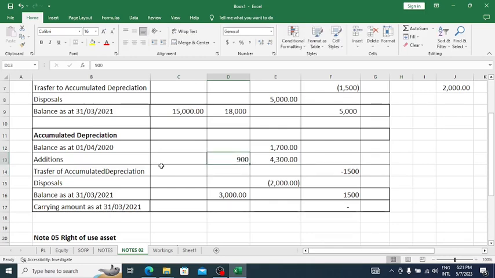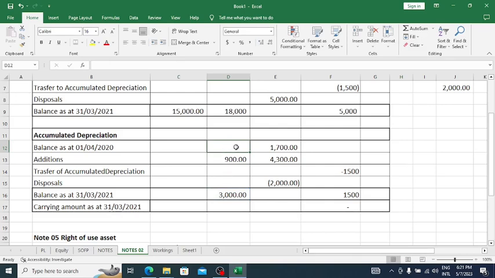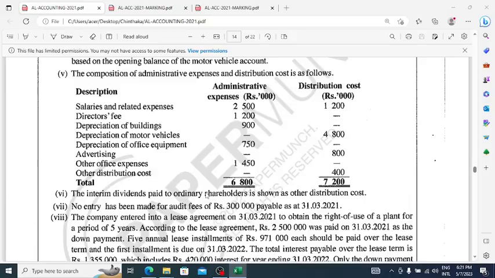Then easily we can get the opening balance by deducting the 900 from 3,000. So this is the opening balance of accumulated depreciation of buildings.